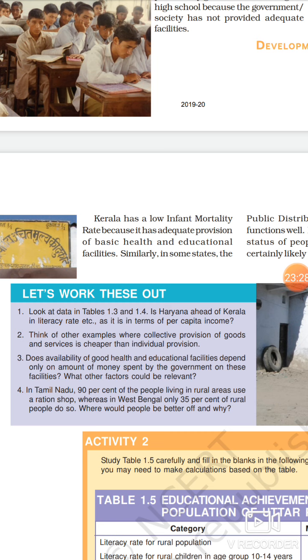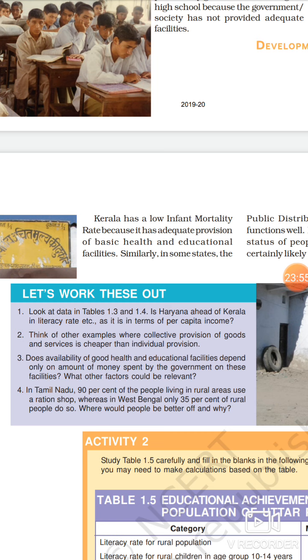Then the quality of the medicines is also very important in health services. If we are talking about educational facilities, the role of the teacher is very important. The quality of teaching is very important. So these are also very relevant factors in this regard.